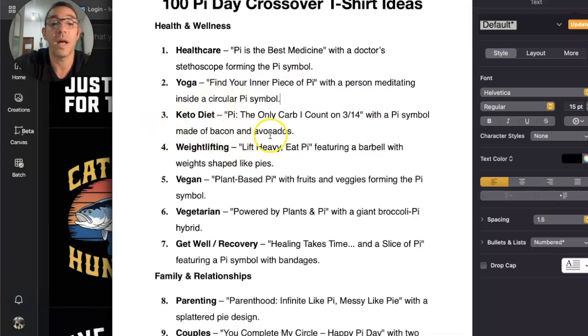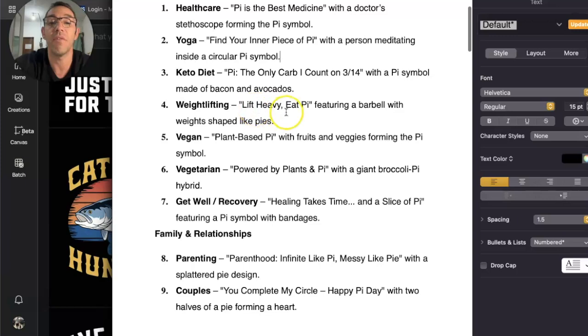Next one is keto diet: "Pi, the only carb I count on, 3.14," with the Pi symbol made of bacon and avocado. Weightlifting: "Lift heavy, eat pie," featuring a barbell with weights shaped like pies. I would wear that. That's a funny one.